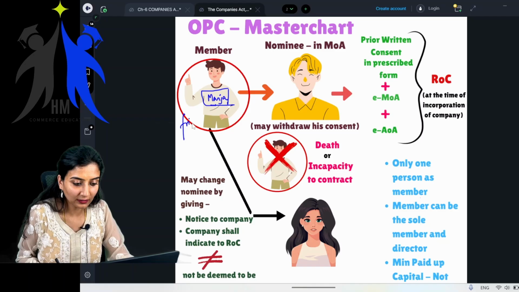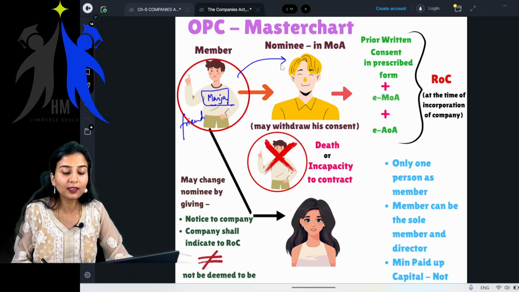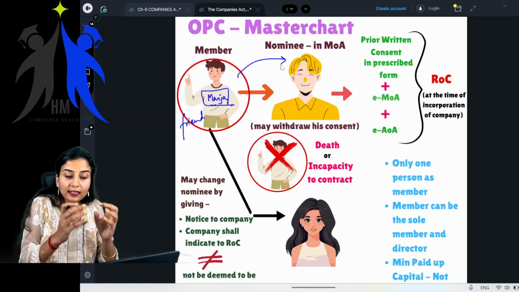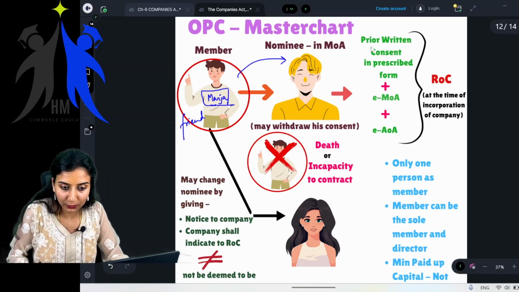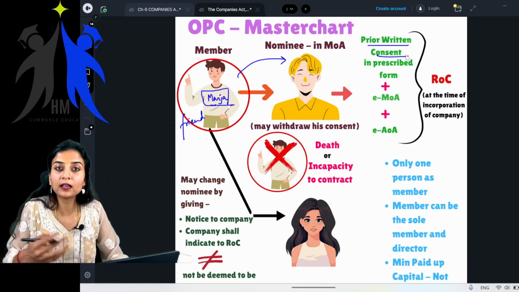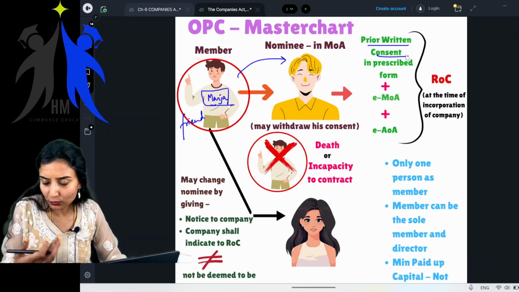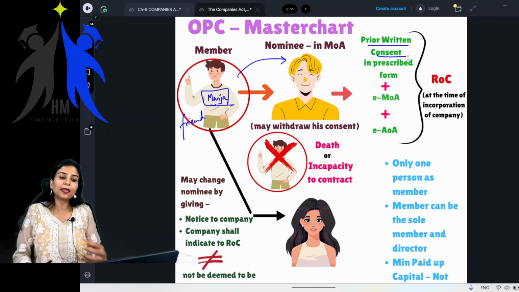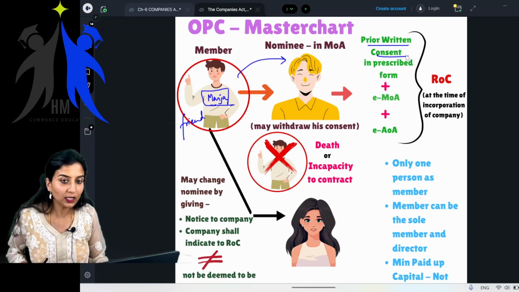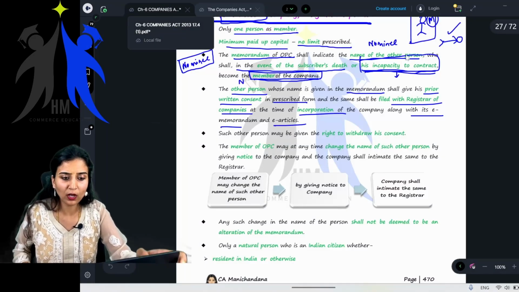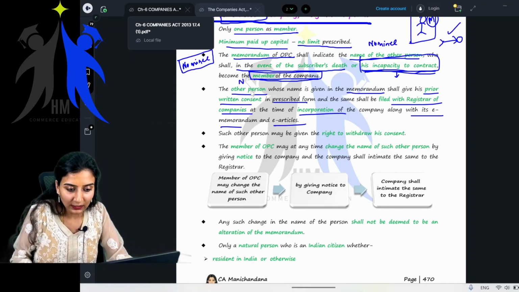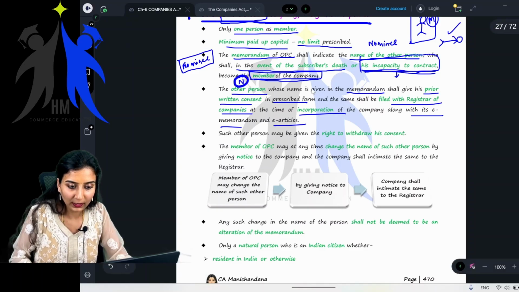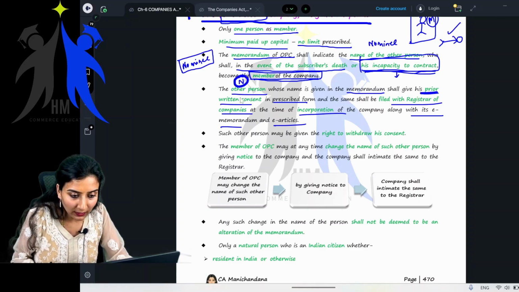Now this friend has given your name as nominee. Meaning, if something happens to Manja, in his place, you will become the member. Yes or no? Now you have to give your written consent, prior consent, telling yes, obviously, right? You have to give your affirmation that I am okay, I will become the nominee of this particular company. Without your permission, how can you become the nominee of some company? Basic sense, right? So the nominee shall give his prior written consent.